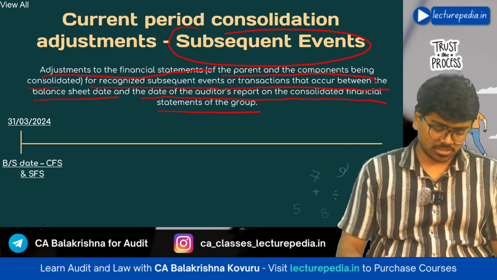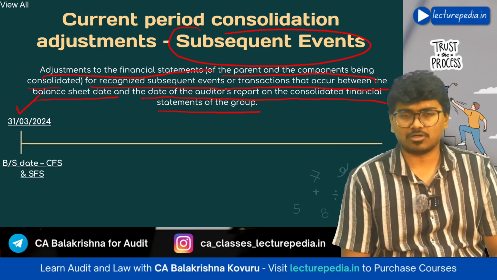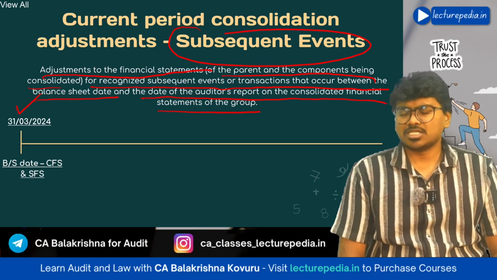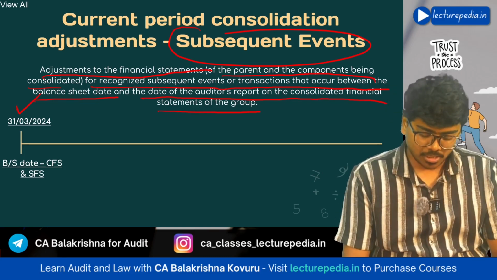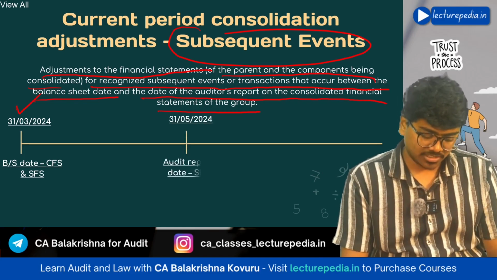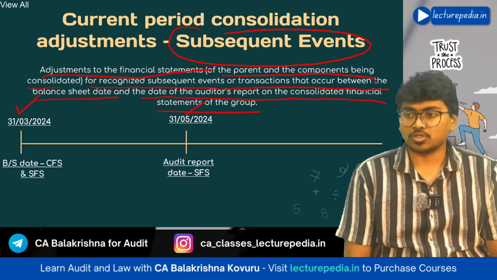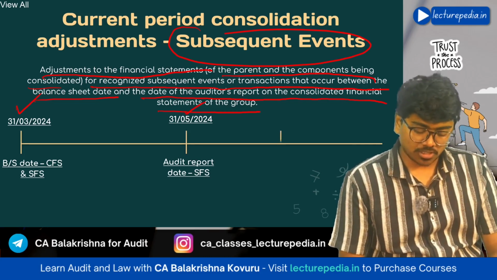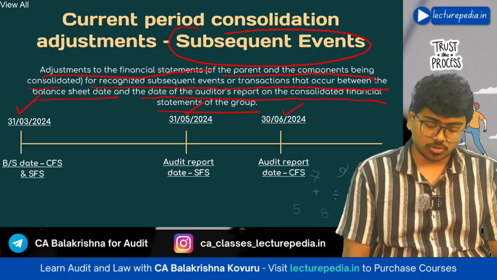Now, the balance sheet or the financials of component and the parent will be prepared as on 31st March 2024. That will be the balance sheet date of both CFS and standalone financial statements. They will be prepared as on that date. Now let's say on standalone financial statements, audit report has been given on 30 May 2024. On consolidated financial statements, audit report is being given on 30 June 2024.